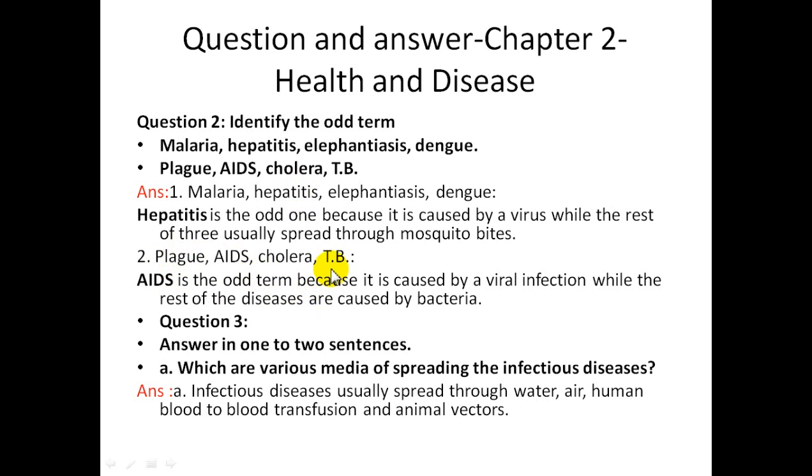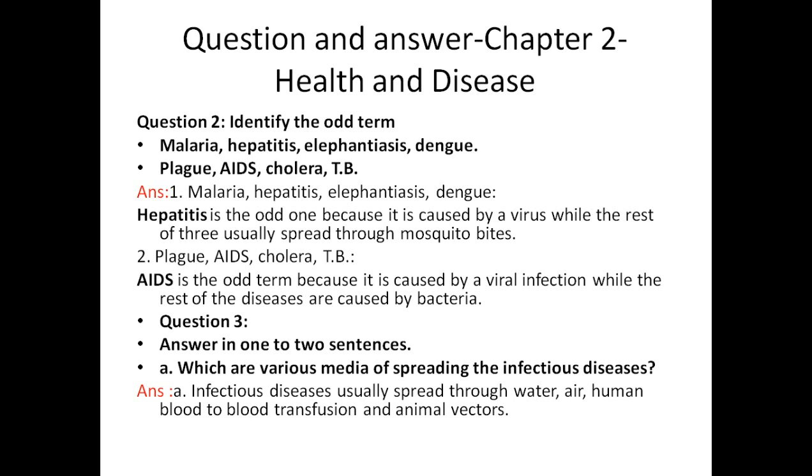Next: plague, AIDS, cholera, TB. AIDS is the odd one out because it is caused by a viral infection, while the rest of the diseases are caused by bacteria. Tuberculosis, cholera, and plague are caused by bacteria, while AIDS is the odd one because it is caused by a viral infection.